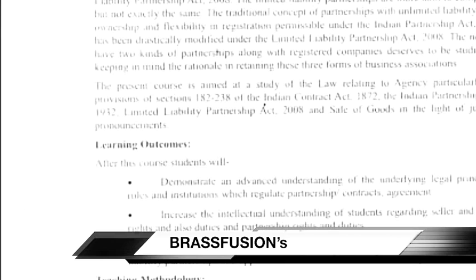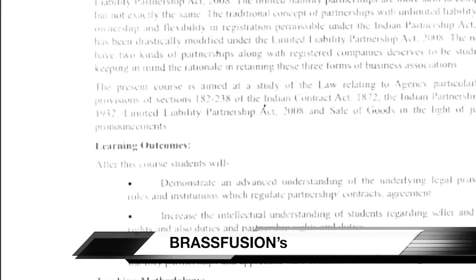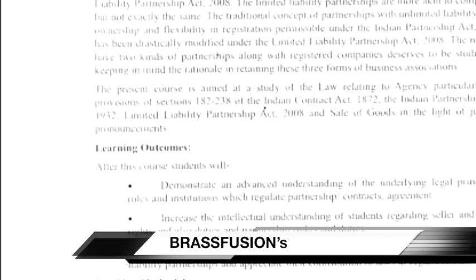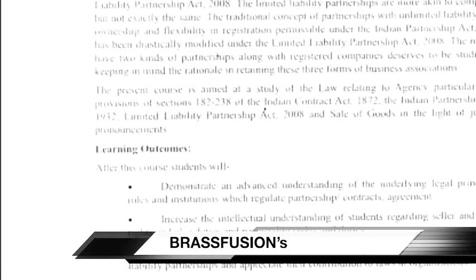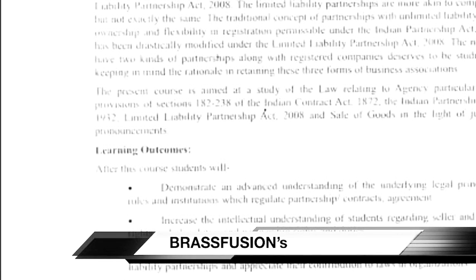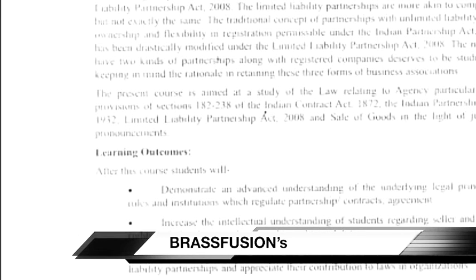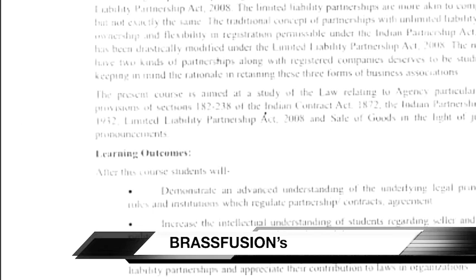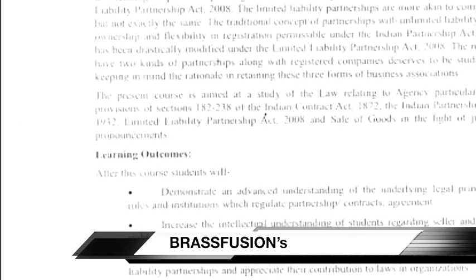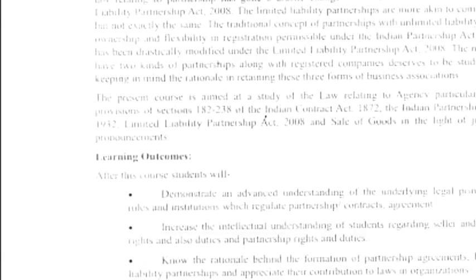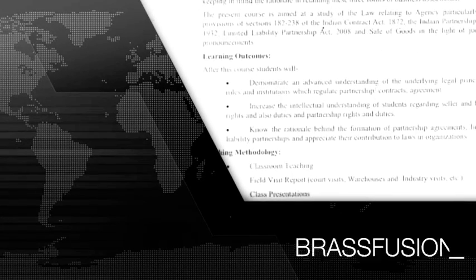But if you read the provision carefully, that maximum limit of 100 is subject to the rules laid down by the government. The rules to be laid down for the number of partners were laid down in 2014. Okay, so the rules are in connection with the Companies Act 2013.